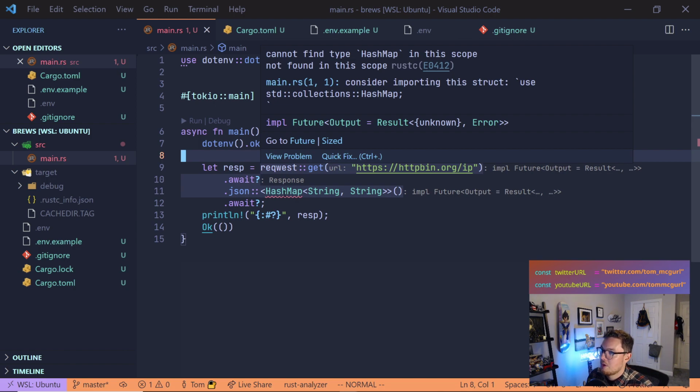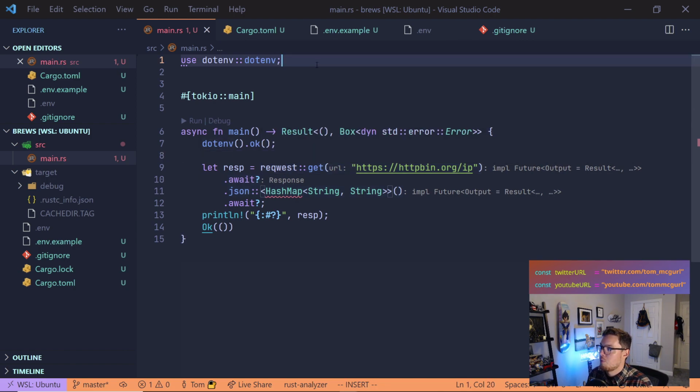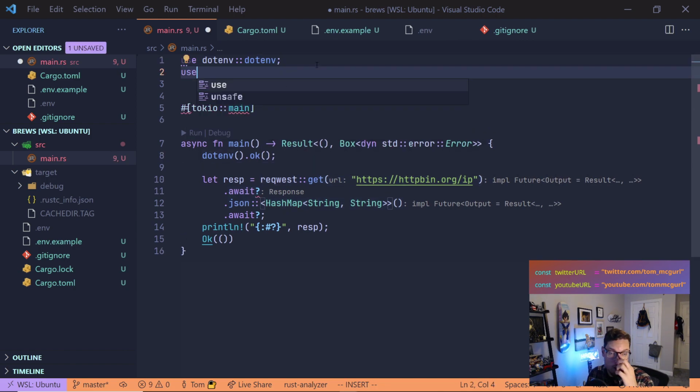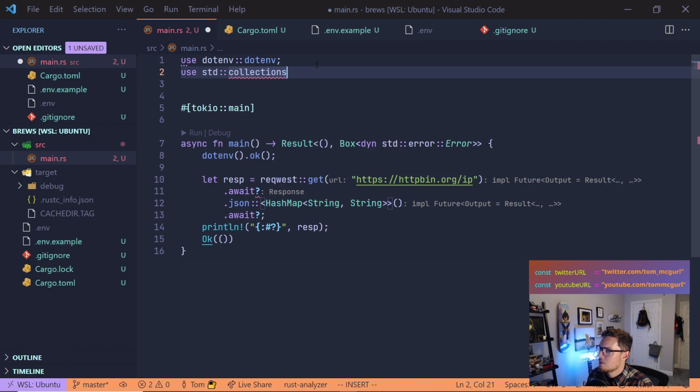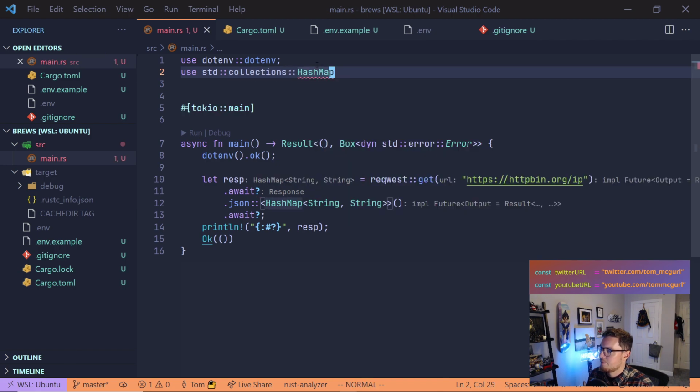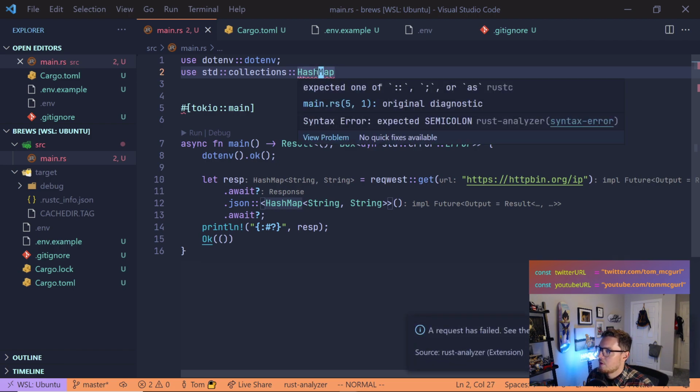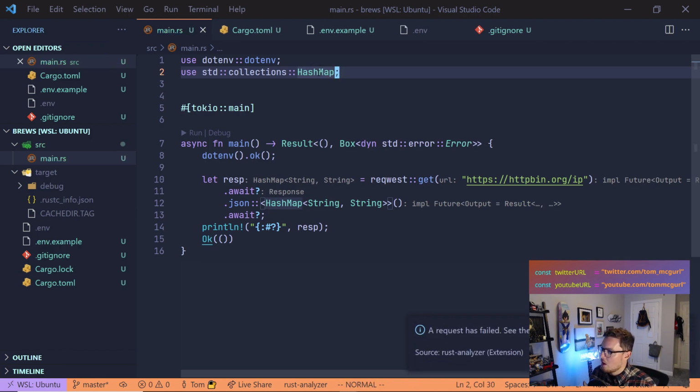It's complaining right now because it can't find hash map. We can import that. Hash map comes from the standard library, and that's just under std, I believe, collections, and then hash map. Cool. What does it say here? Semicolon. Okay, so now we have .env, we have hash map, we're loading our .env.